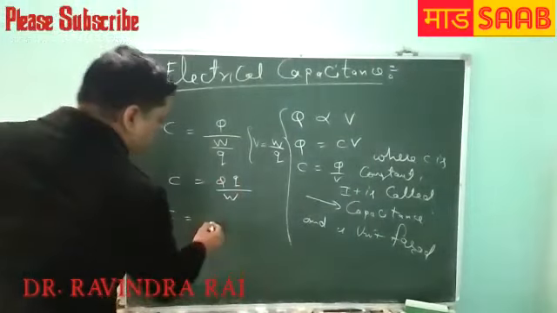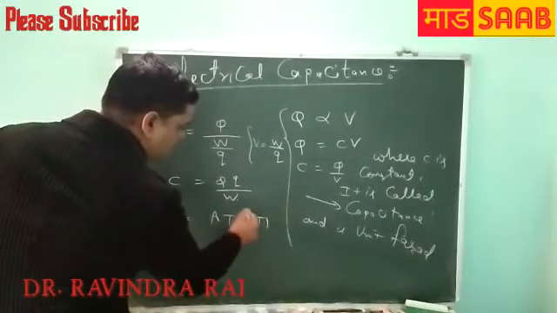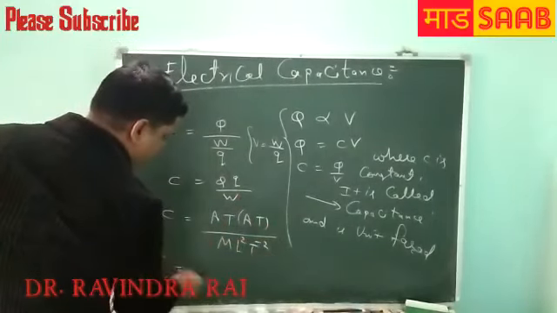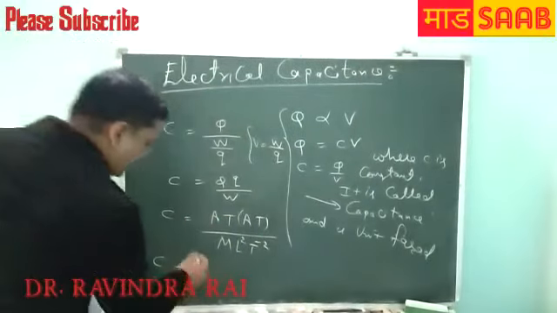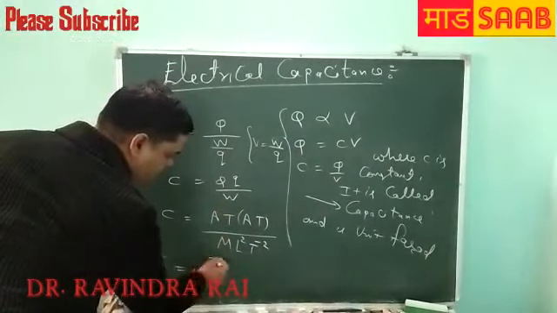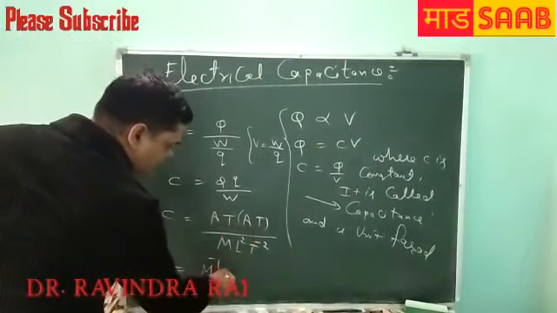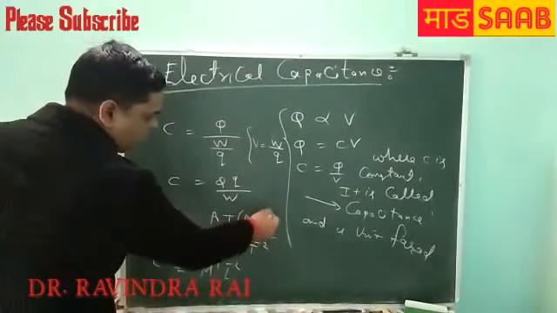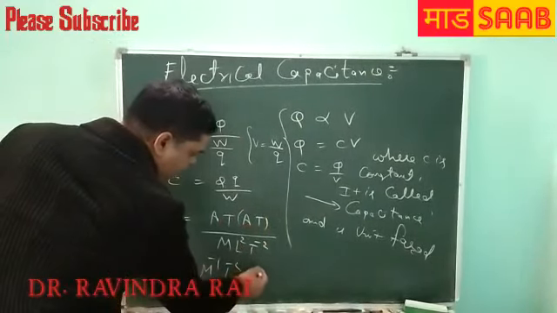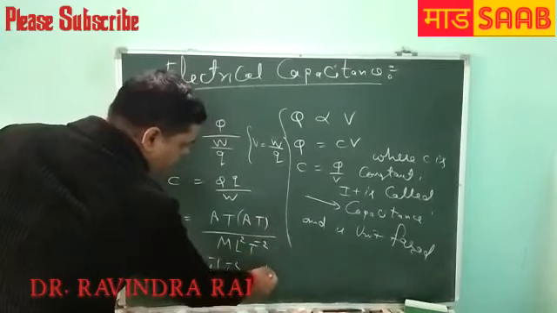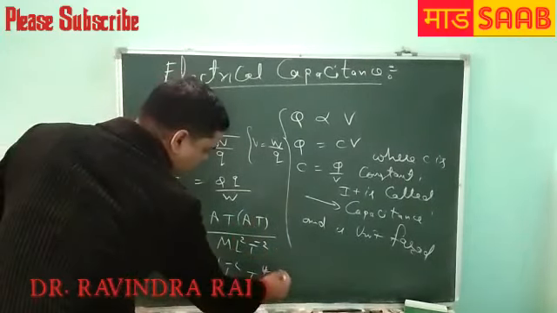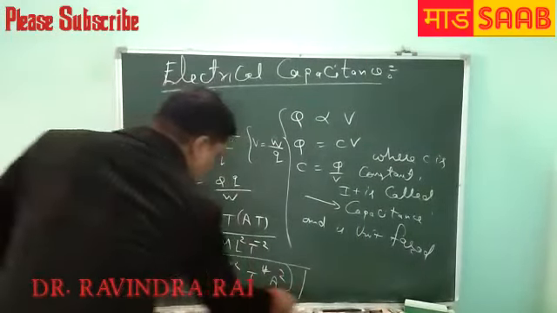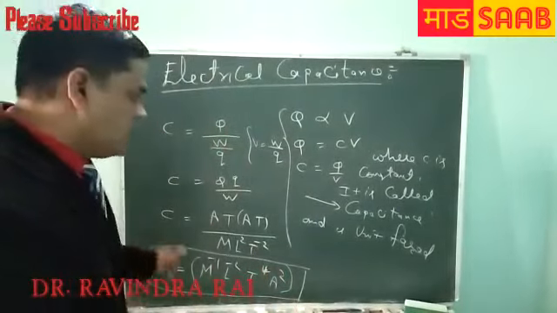So the dimension of charge is AT, again AT, and work done is ML²T⁻². So C is M⁻¹L⁻²T⁴A². This is the dimensions of capacitance, the second concept.